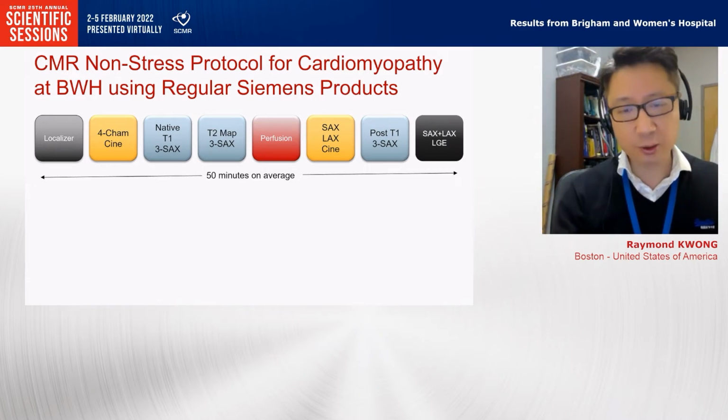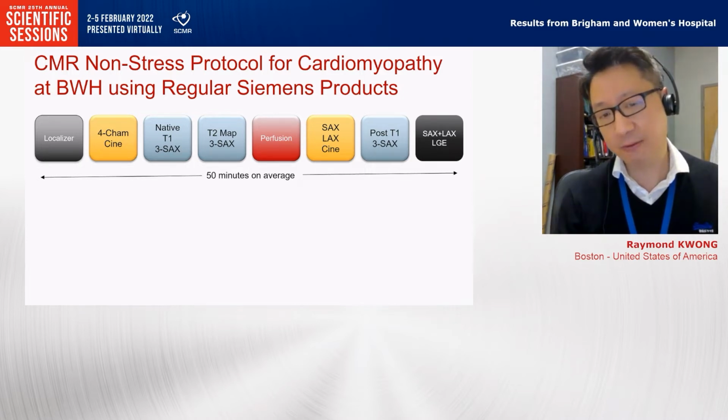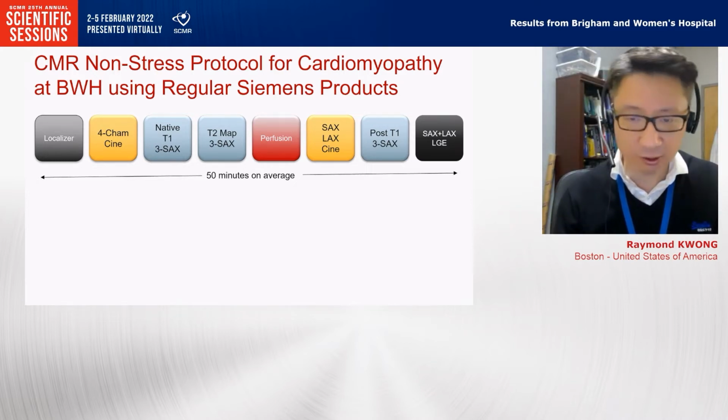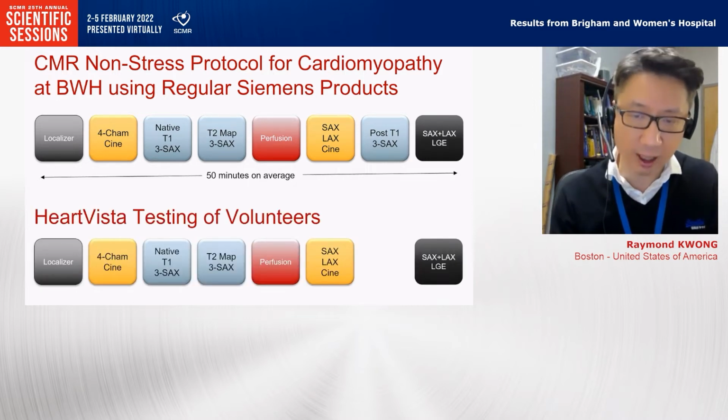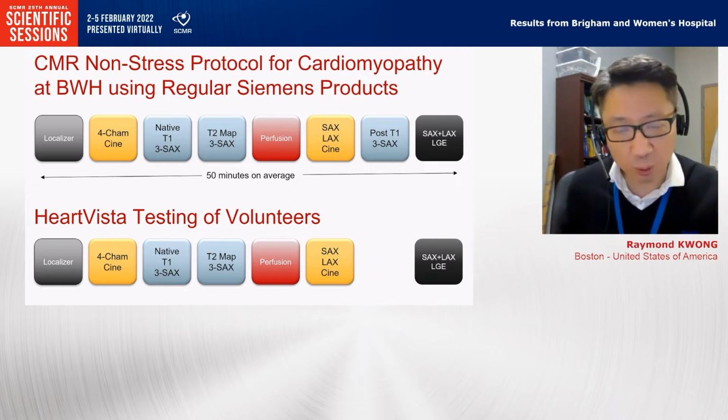There's some variation to it, but you can see that even a basic protocol like this will cost us about 50 minutes on average, depending somewhat on the skills of the technologists. So we try to answer the question: can we reproduce this? What do we gain from this?